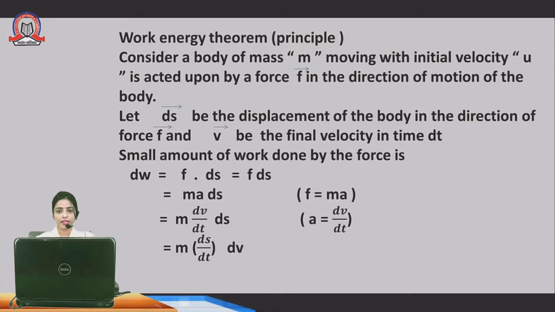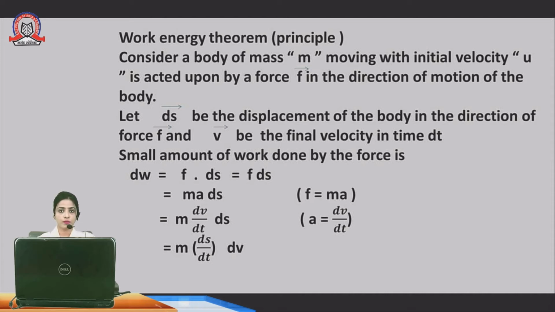Now we know Newton's second law of motion. What is Newton's second law of motion? Mass into acceleration is the force. Here we apply Newton's second law, F equals mass into acceleration. So we substitute the value of force: F is equal to m into acceleration, and acceleration is dv upon dt.